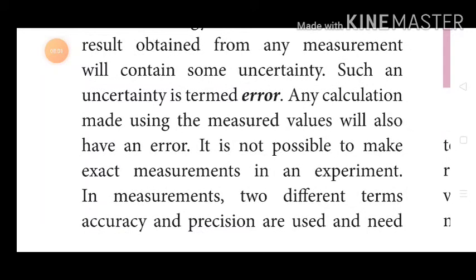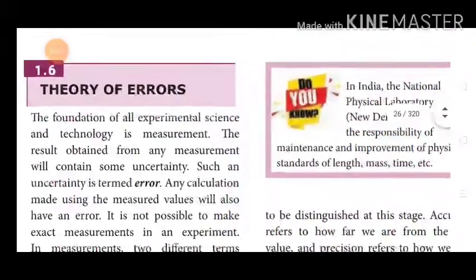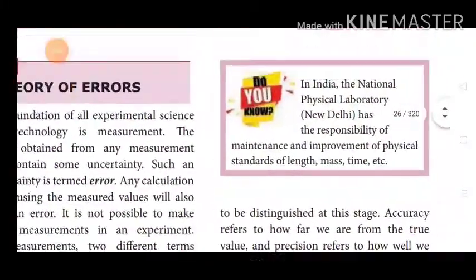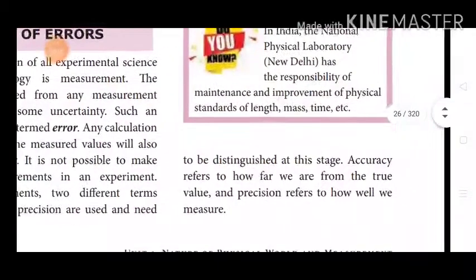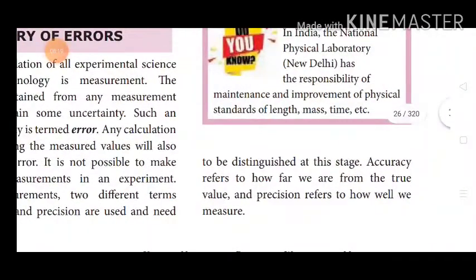In measurements, two different terms, accuracy and precision, are used and need to be distinguished at this stage. Accuracy refers to how far we are from the true value.